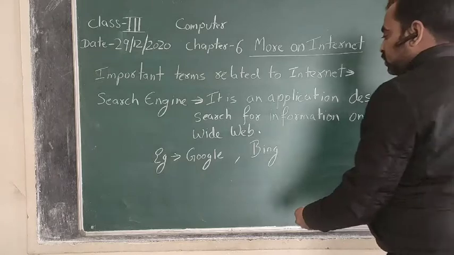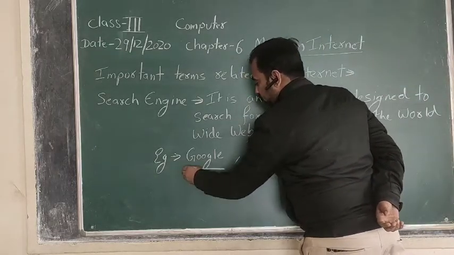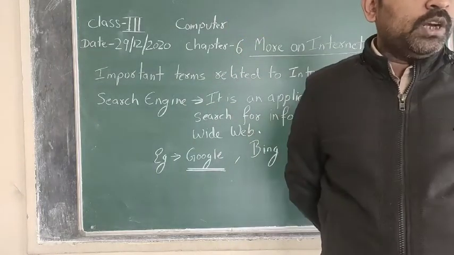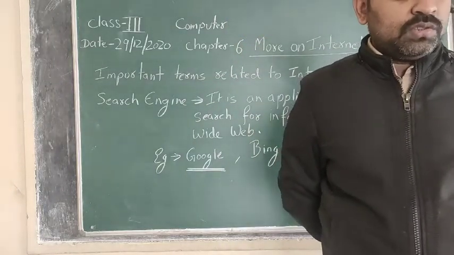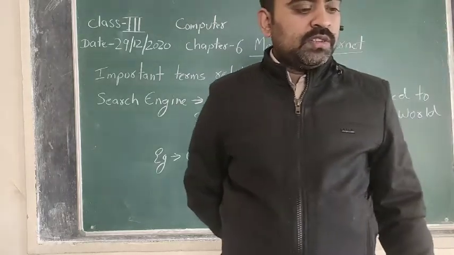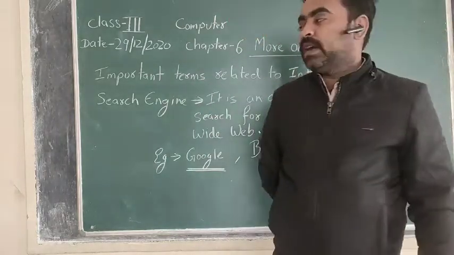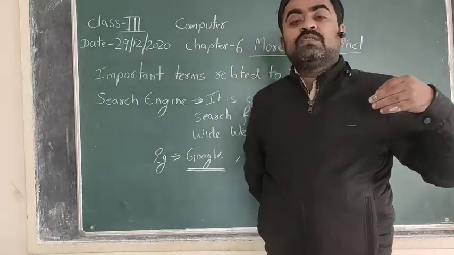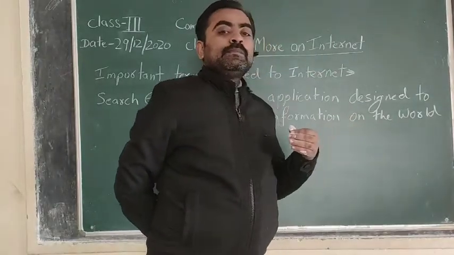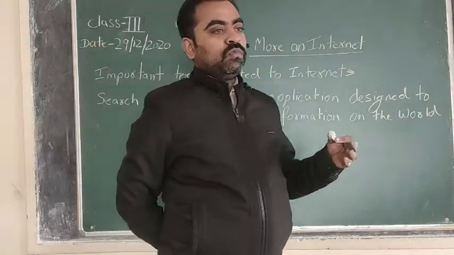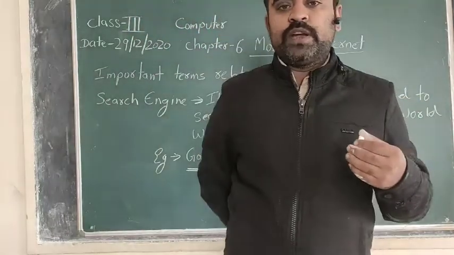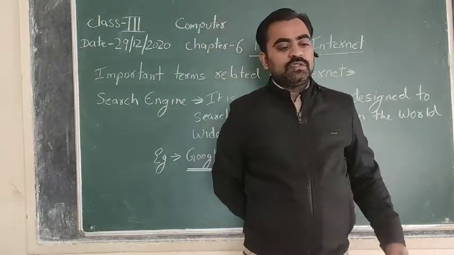But as we know, Google is the most commonly and widely used search engine on the World Wide Web, and it provides many options to its users, such as advanced search, and you can search in different languages used throughout the world. It also provides translation options.